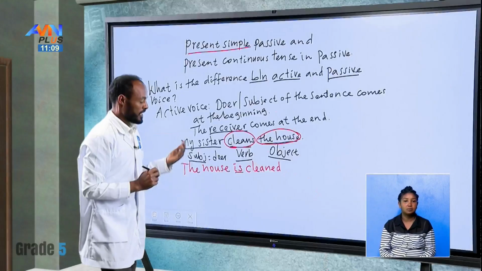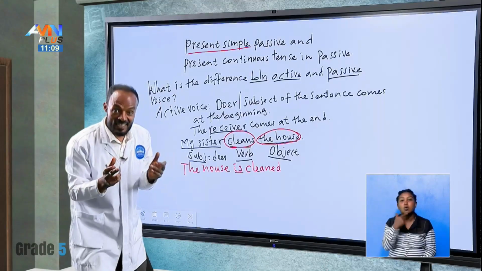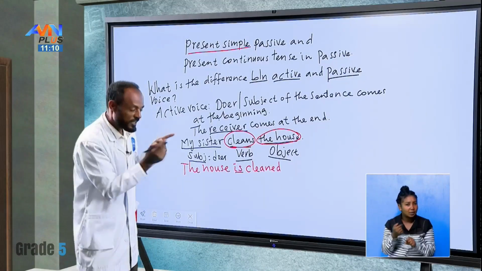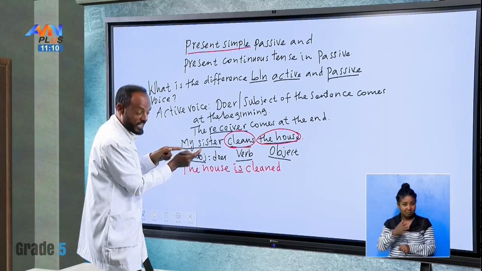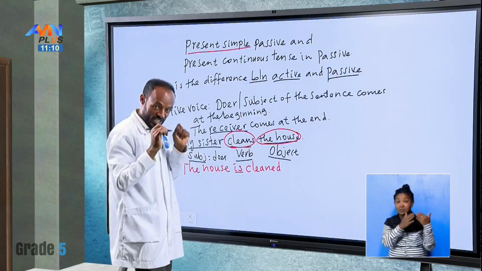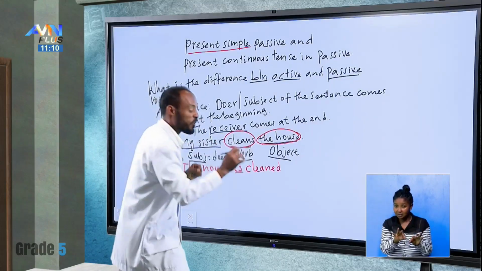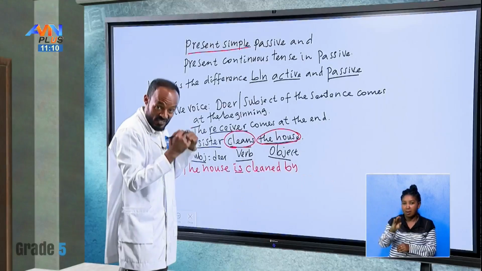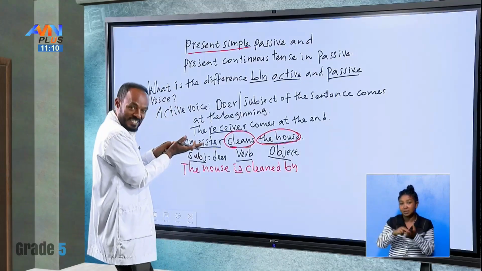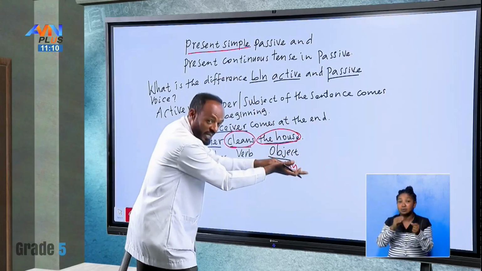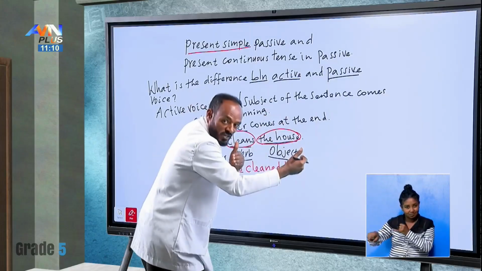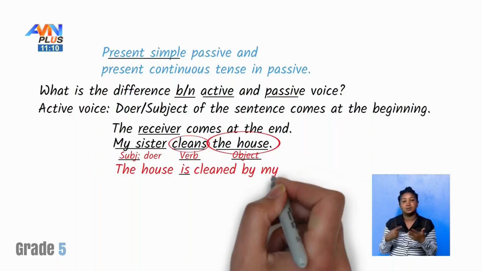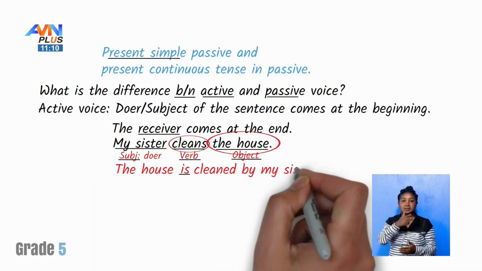Cleaned. Who cleaned the house? Who cleaned it? Yes, my sister. So if the subject is needed or necessary, we have to use the by structure. This means the subject should come at the end of the sentence, in the place of the receiver of the action. So here, by my sister.